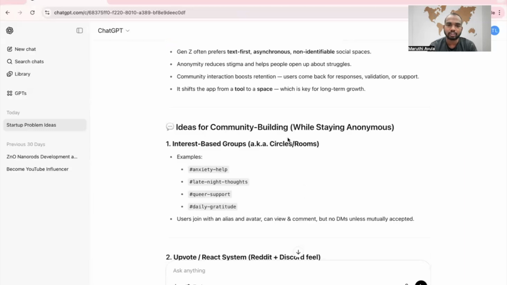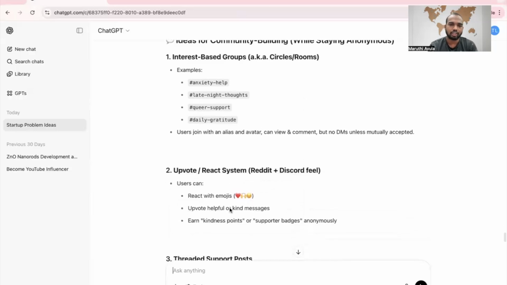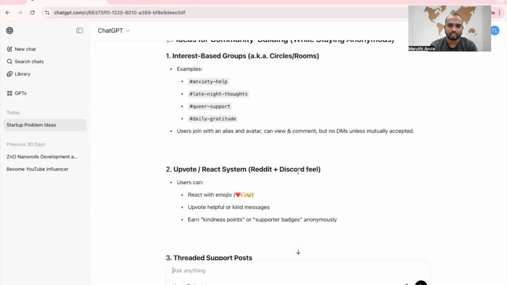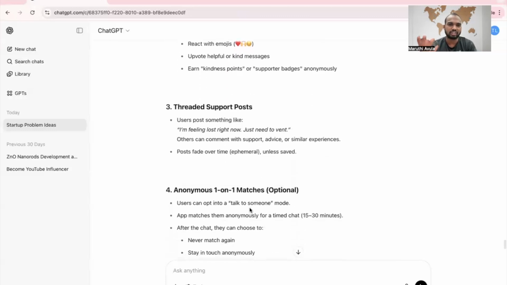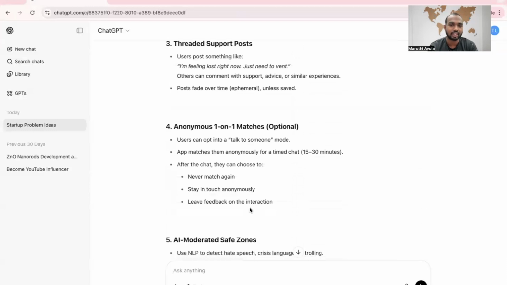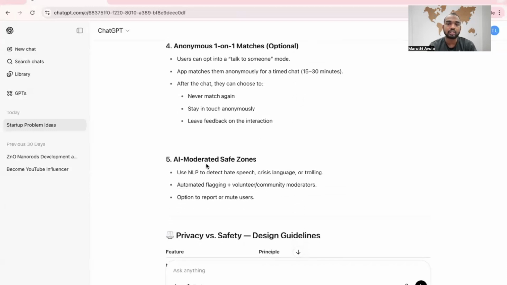Ideas for community build up: anxiety help, late night thoughts, whatever. Some groups, so they can join and chat. An upvote and react system like Reddit, where users can react with emojis. Okay, how will they decide how to react? It's up to them, their community. AI moderated safe zones: use NLP to detect hate speech.